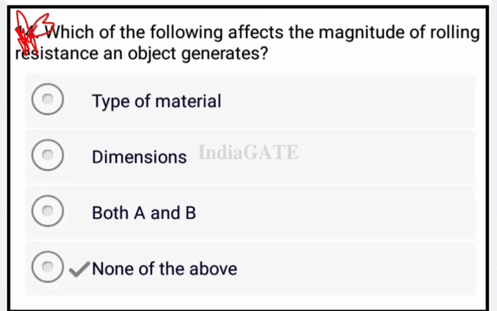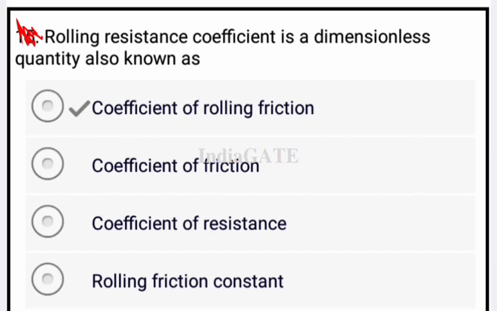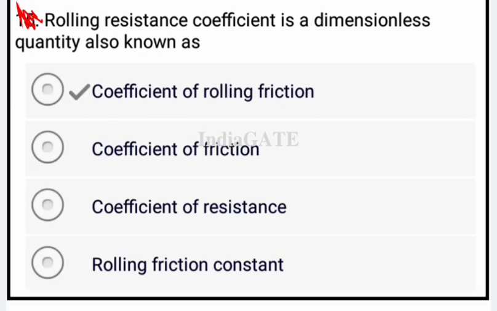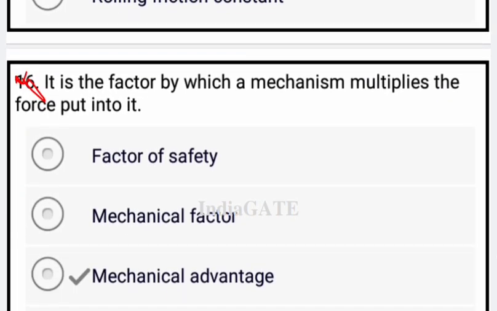Which of the following affect the magnitude of rolling resistance an object generates? So there are four options. Type of material, dimension, both A and B, and option D none of above. So the correct answer for this question is none of above. Now come to the next question. Rolling resistance coefficient, a dimensionless quantity, is known as what? So it is known as the coefficient of rolling friction, which is a very simple question. Now come to the next question.